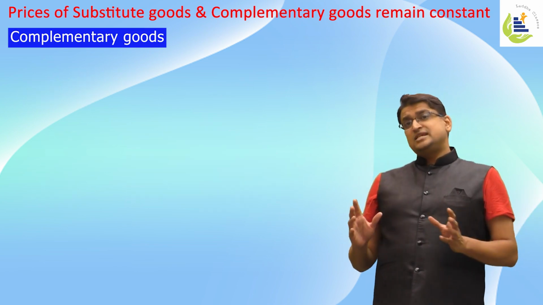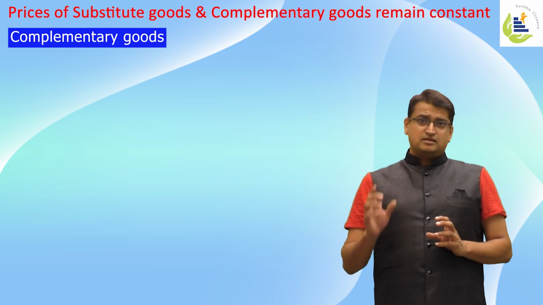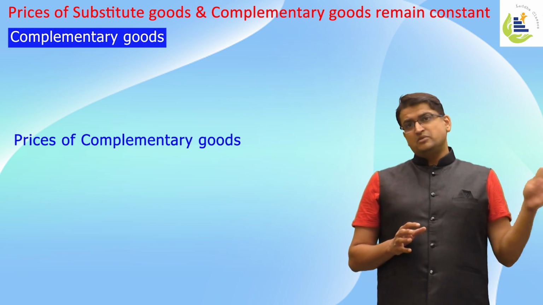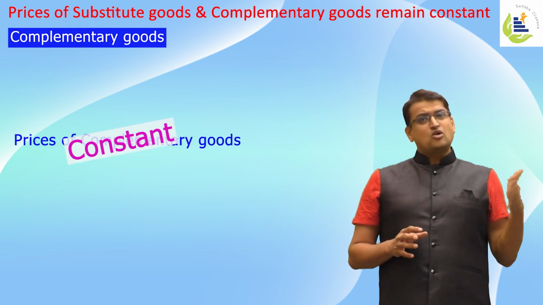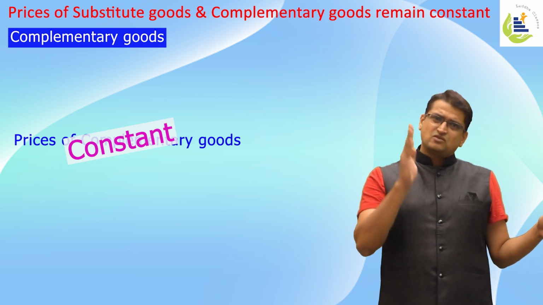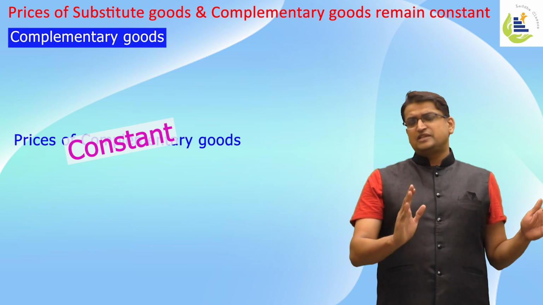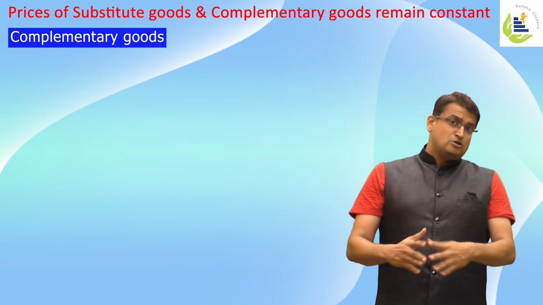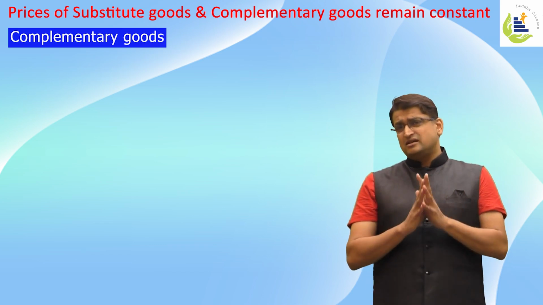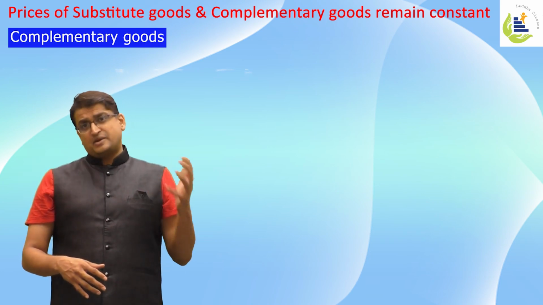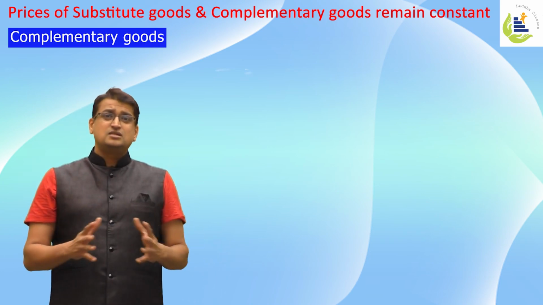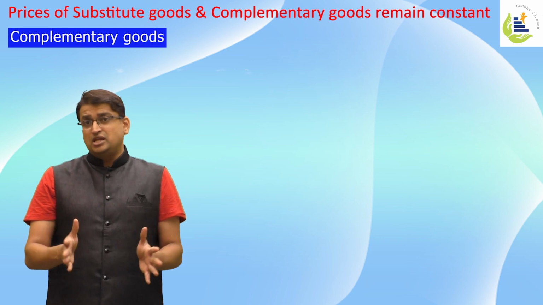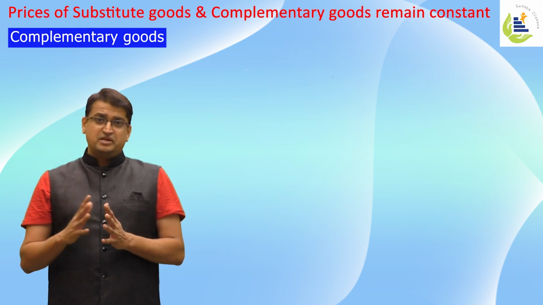So in order to see this effect crystal clear, the law of demand crystal clear, we assume that the price of complementary goods remains the same. Since the prices of complementary goods remain the same, I just see the effect of the price of that commodity over its demand, and hence the understanding becomes easier. So to make this understanding very easy and crystal clear, the assumption we make is that the prices of substitute goods are constant and prices of complementary goods are constant, which means there is no change in substitute goods and complementary goods prices.